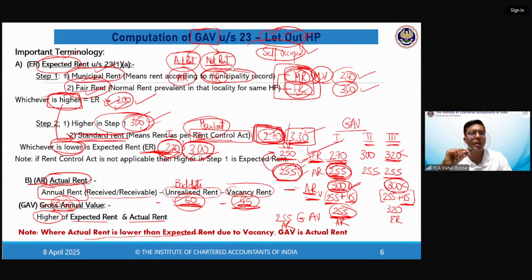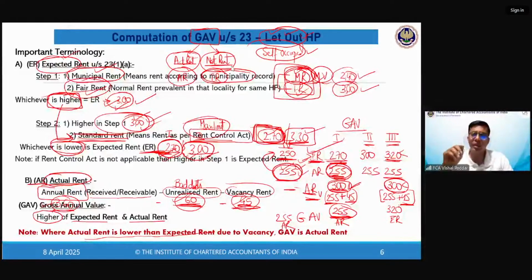Now, Priyanshi has a very interesting question. Rather, it is a question which is giving her a lot of pain. She is saying that if I am not receiving any rent, why should I pay tax on something which I am not receiving? Priyanshi, I can understand your pain, but please understand one thing.